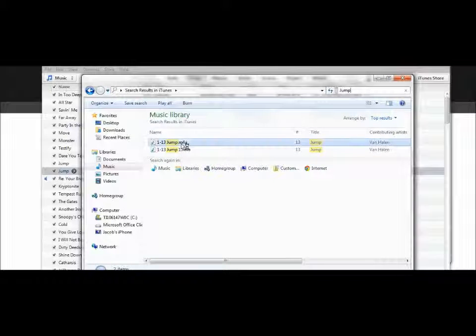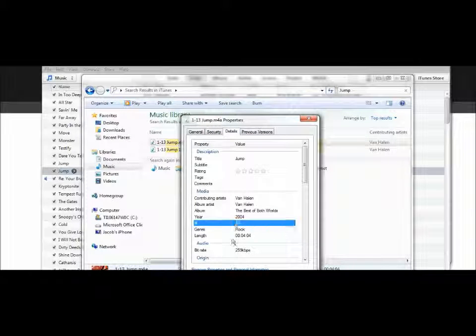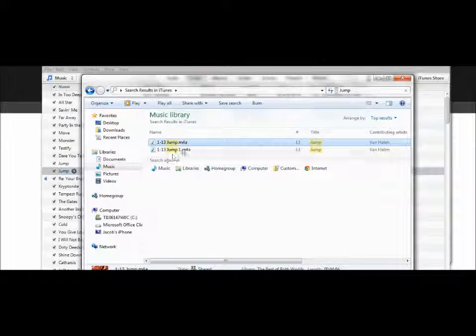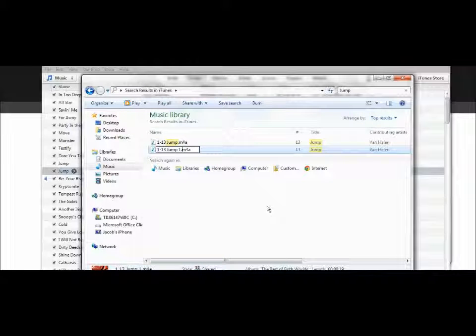Here's the 3-minute version. I like to double check it. Length, alright, that means this other one is the copy. Of course the name gave it away. So what I'm going to do is rename it. I'm just going to name it Jump.